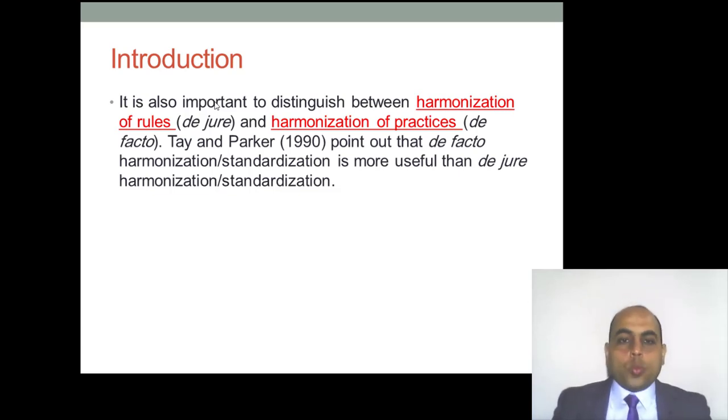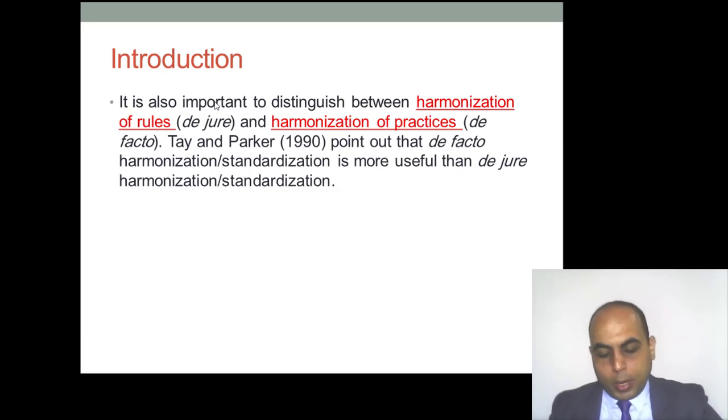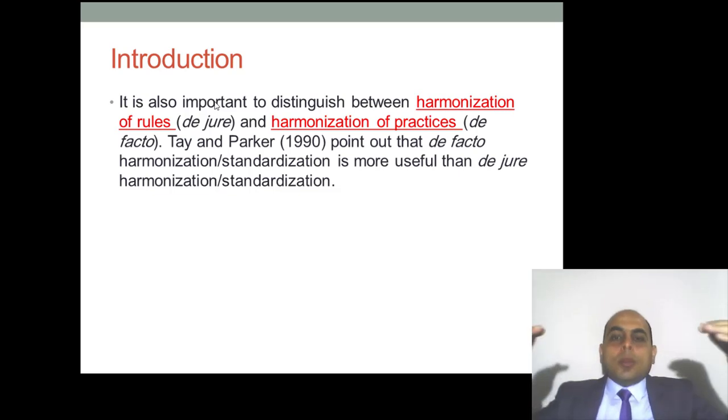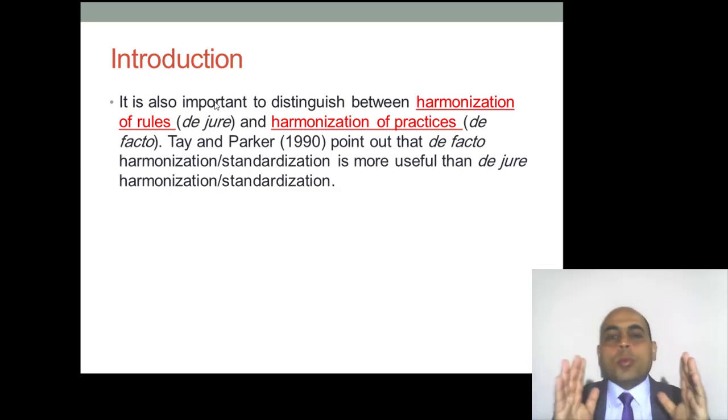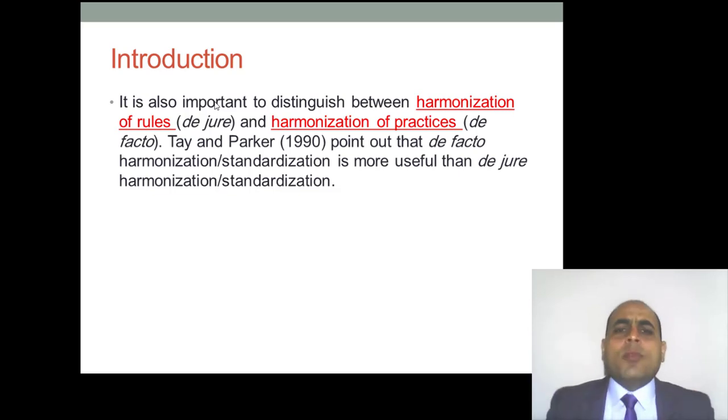On the other hand, harmonization of practices, we will discuss in the coming part of this chapter. Harmonization of practices means that we minimize the differences between the rules of accounting, but we still have a kind of flexibility. It means that you have to determine the approaches or methods of evaluating the inventory.